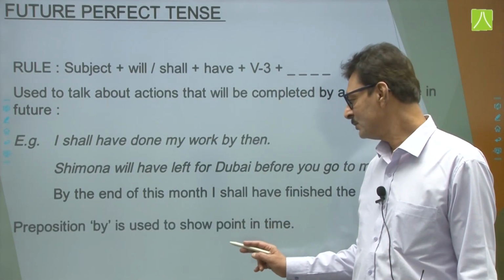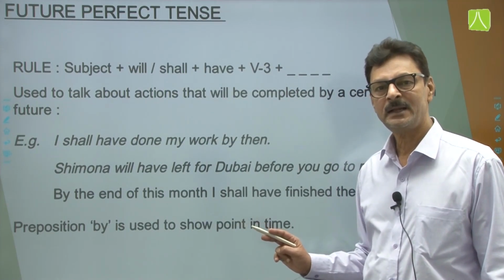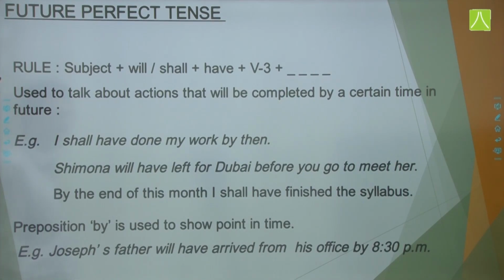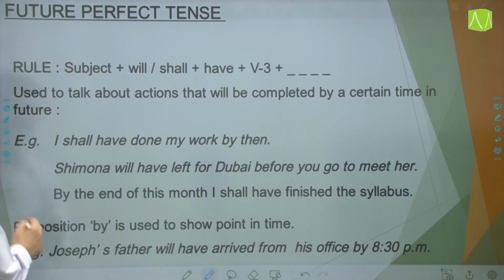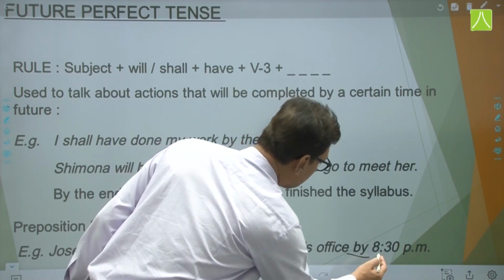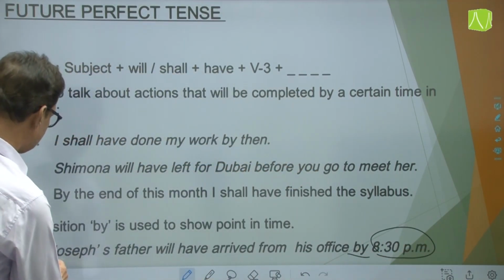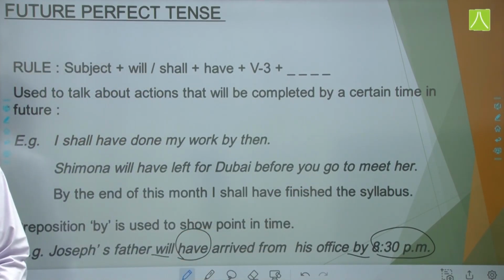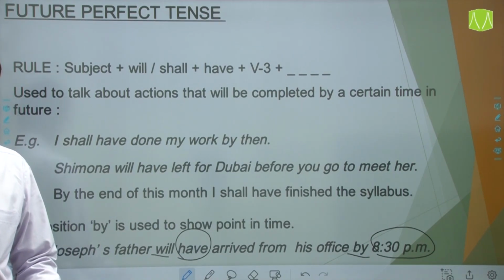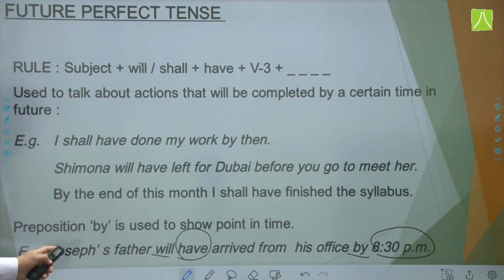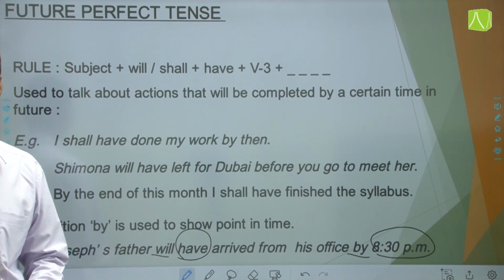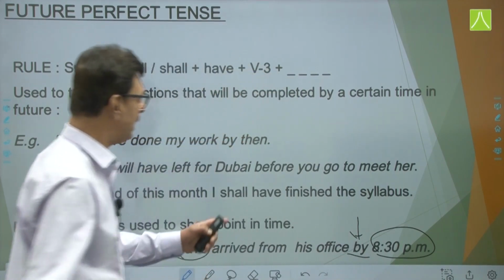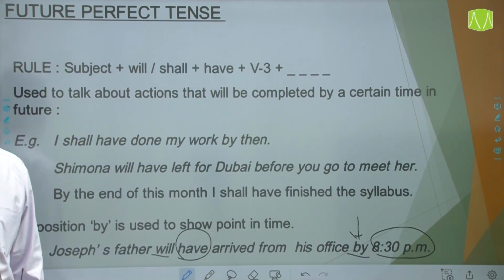Preposition by is used to show the point in time. And a very simple example समझने के लिए, Joseph's father will have arrived from his office. By लिखा है, so now it will become point of time. So what is the meaning of this sentence? 8:30 बजे तक शाम को जोसेफ के फादर आ चुके होंगे, and we are using with this preposition by, and जब by के संग लगेंगे it becomes a point in time.